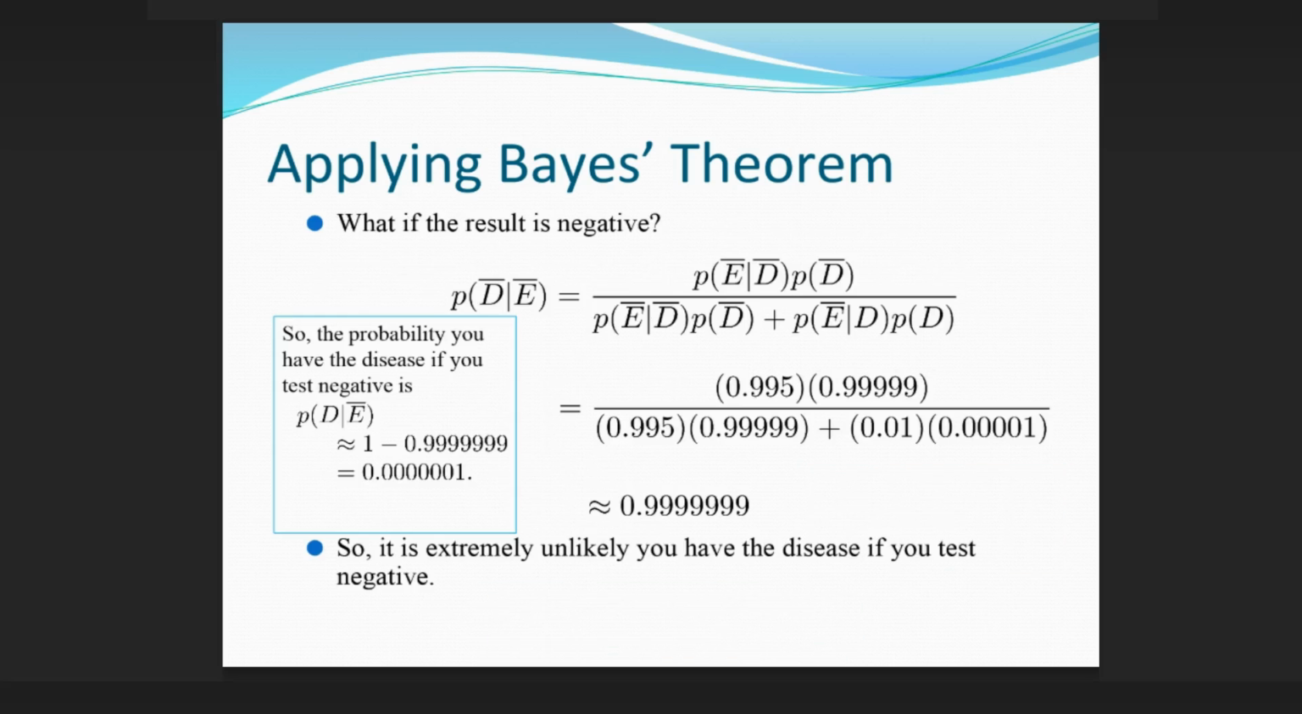Applying Bayes' theorem, what if the result is negative? So, it is extremely unlikely you have the disease if you test negative. So, the probability you have the disease if you test negative is